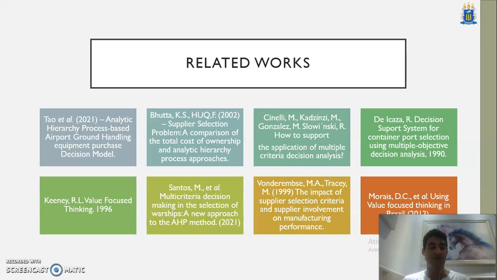We have Keeney, which is a related work on value-focused thinking, 1996, where he explains how we use the VFT for structuring problems via objective connections. Also, we have Marcos dos Santos et al., multi-criteria decision making in the selection of warships.